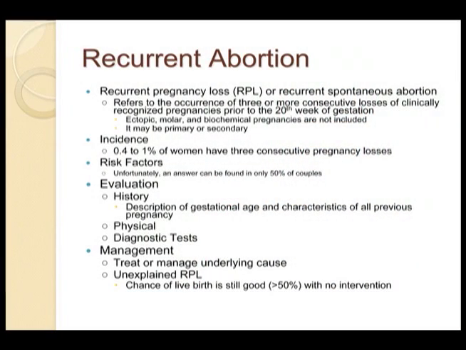In terms of the management of these patients or couples undergoing recurrent spontaneous abortions, it is key, if an underlying mechanism can be determined, to treat or manage that underlying disease. However, in about 50% of the cases, as I mentioned earlier, there's no reason for recurrent pregnancy losses, and the chance of a live birth is actually still positive. Over 50% will undergo a live birth with no intervention.